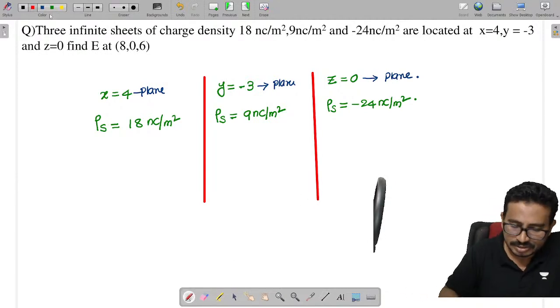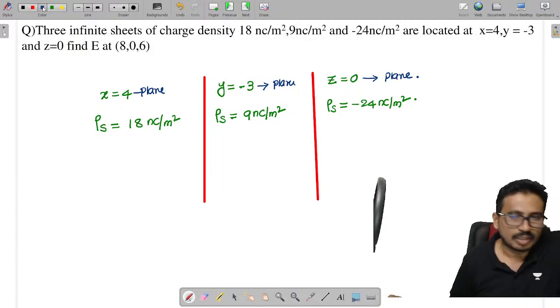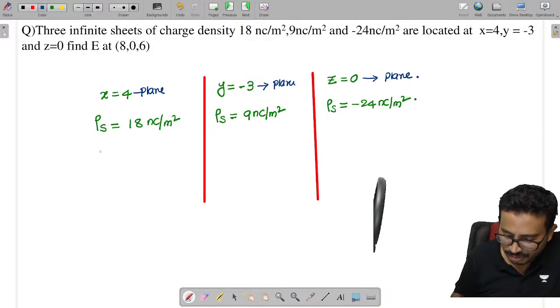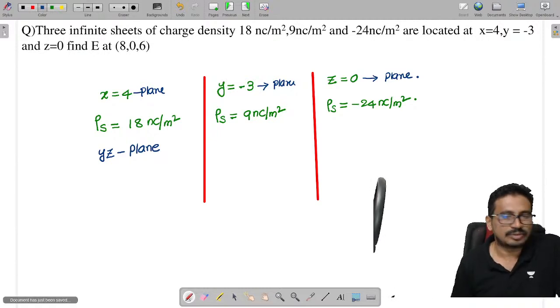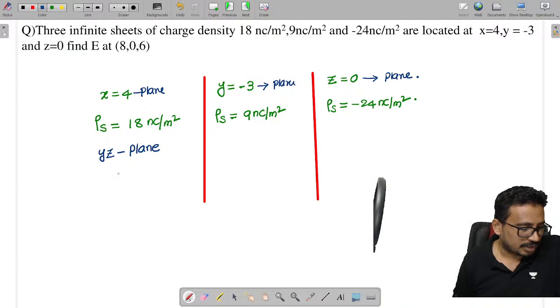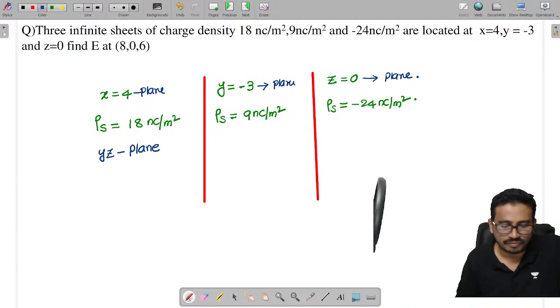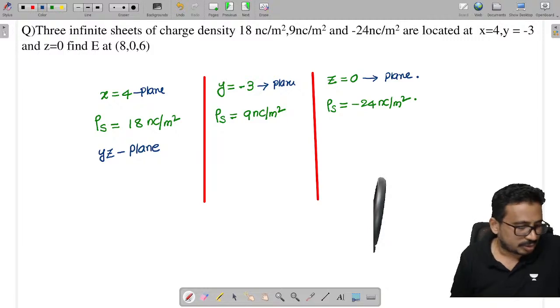X equal to 4 means the x value is constant, and the y and z values change. So that is the yz plane, and what is normal to it is the x axis.